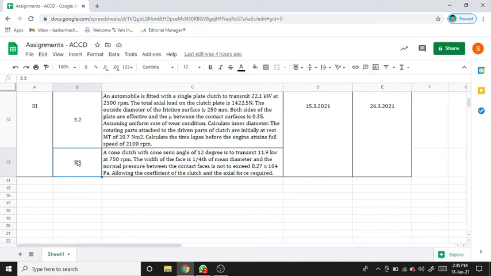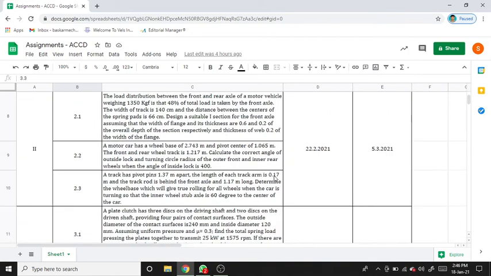And the last question, that means assignment 3, third question. A cone clutch with cone semi angle of 12 degrees is to transmit 11.9 kilowatt at 750 rpm. The width of the face is 1 by 4th of the mean diameter and the normal pressure between the contact faces is not to exceed 8.27 into 10 power 4 Pascal. Allowing the coefficient of friction, find the axial force required. So these are the assignment questions.